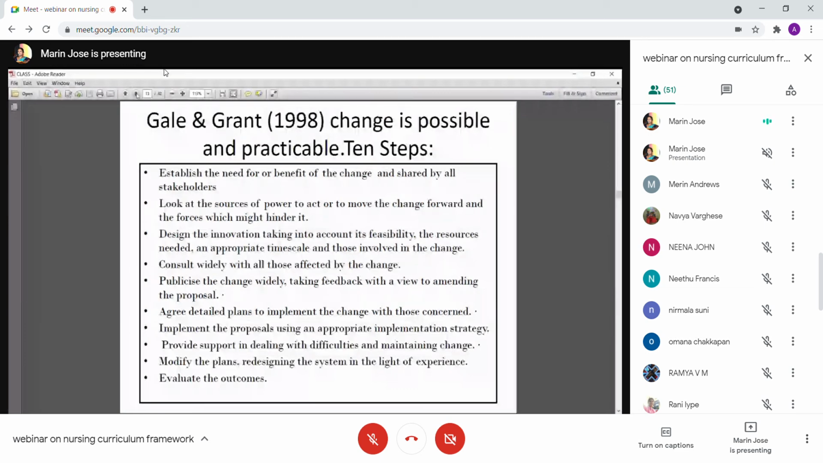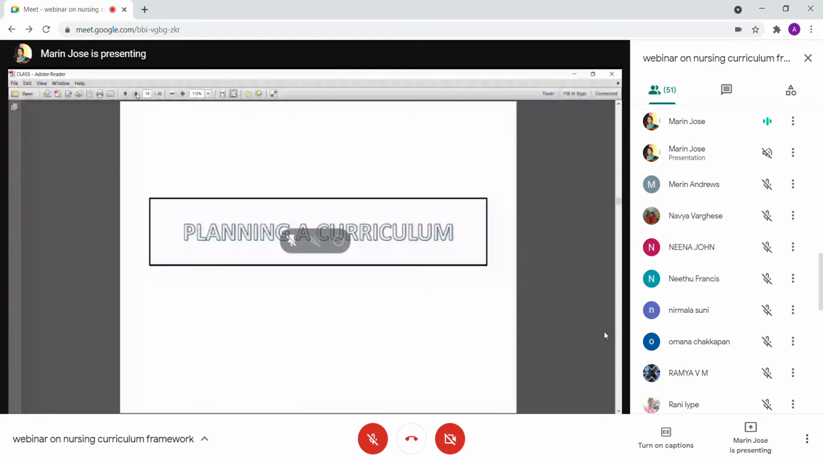Then support with the difficulties and maintenance, then redesigning, and we will come out with the outline, with the outcome. So this is a simple plan usually proposed by the curriculum constructors, especially with special emphasis to this nursing curriculum or medical curriculum. We will move to the planning part.